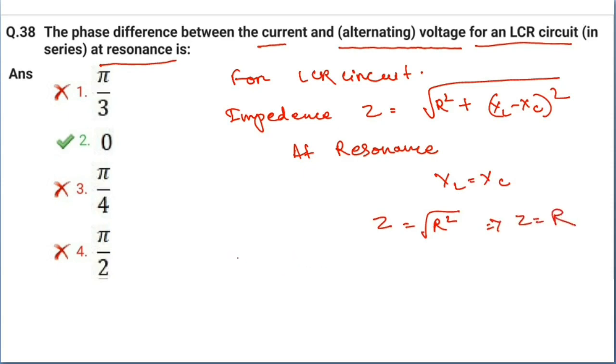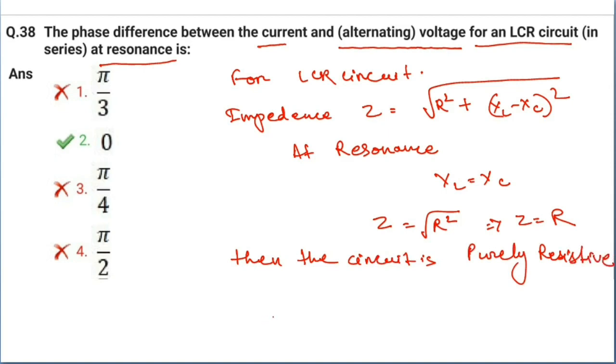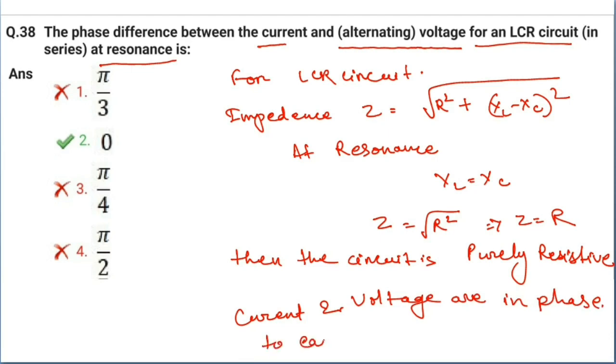If Z is equal to R, then the circuit is a purely resistive circuit. Then in a purely resistive circuit, what happens? Both the current and voltage are in phase to each other. That means there is no phase difference, and the value of the phase difference phi is equal to 0 degree. Okay, so option 2 is the correct answer.